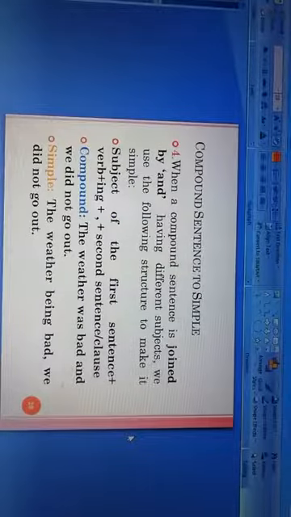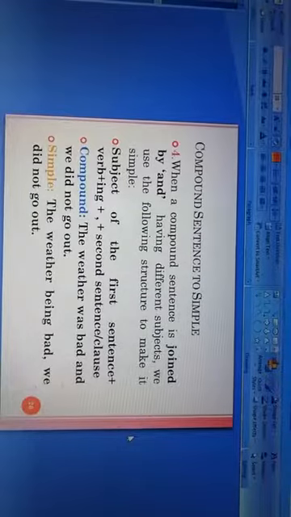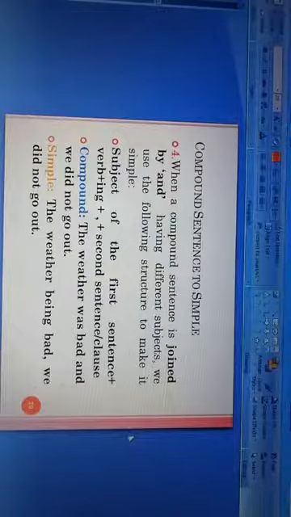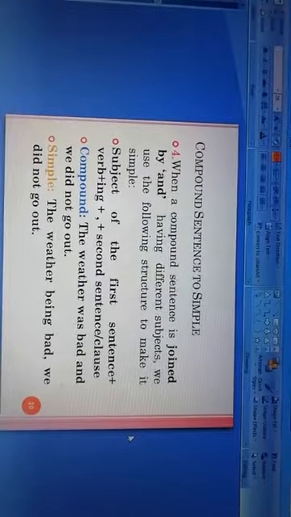So ing is added and it will be being. And bad, next we use comma and then we write the next clause or the second clause. We did not go out. So the simple sentence will be the weather being bad, we did not go out.